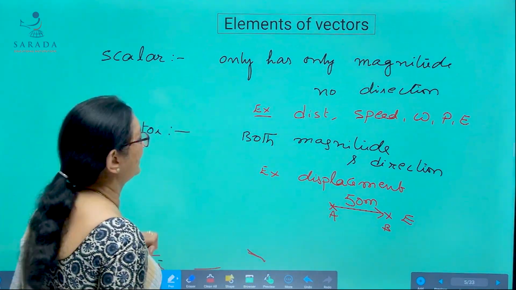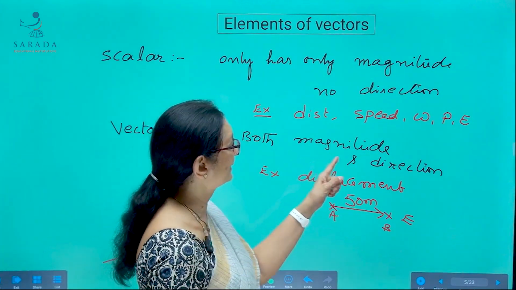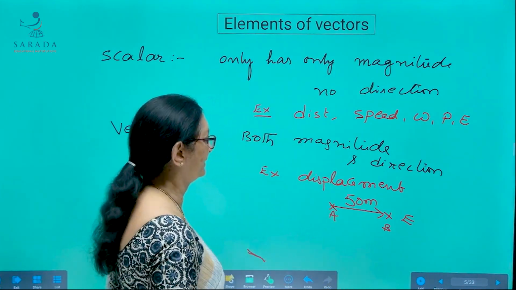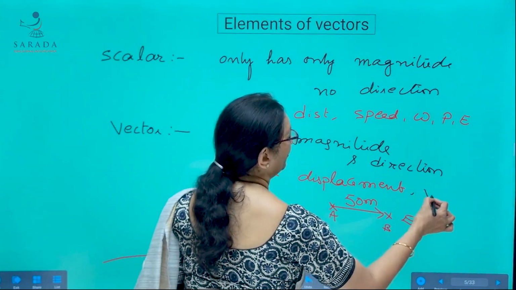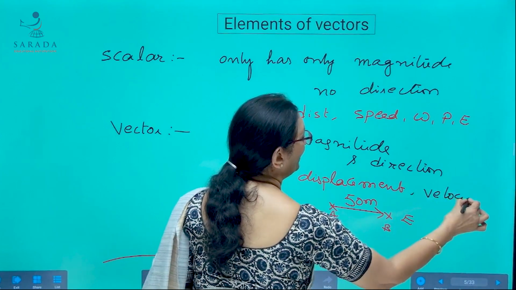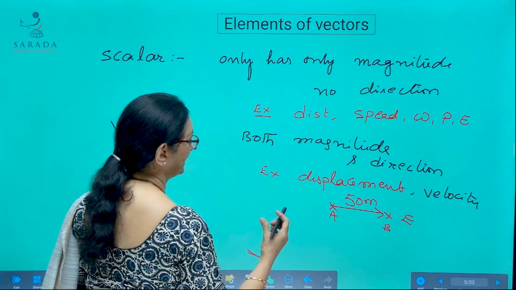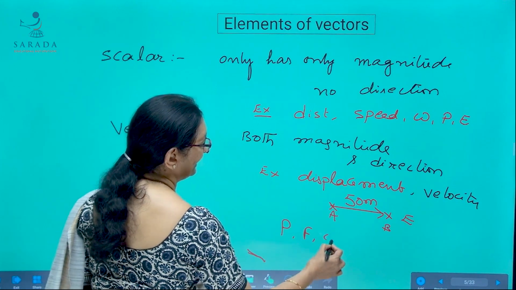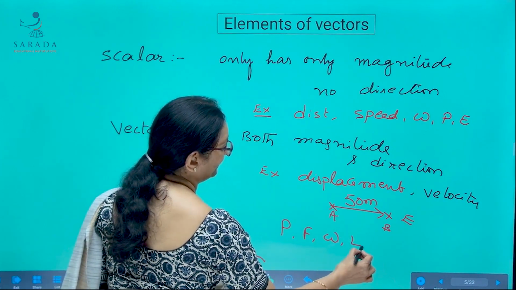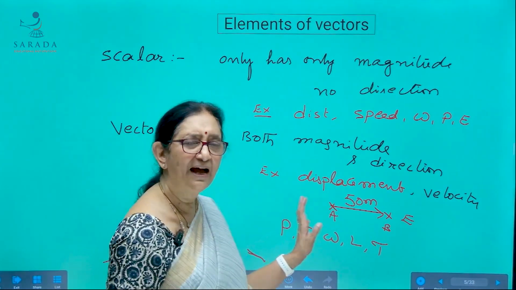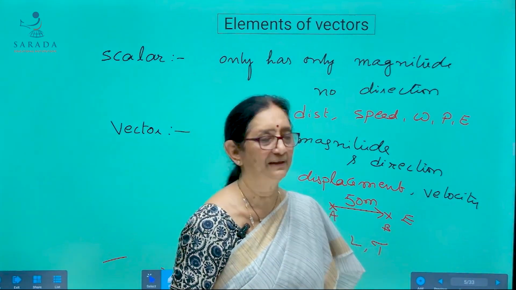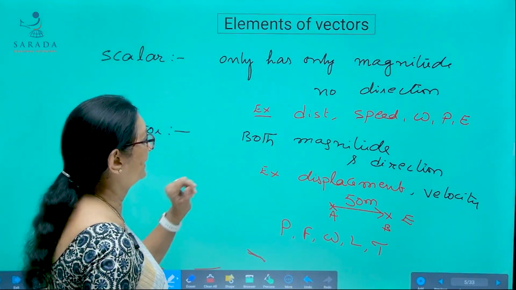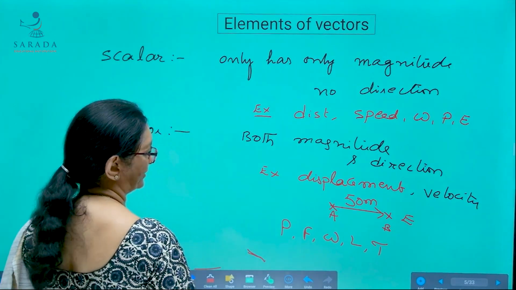So a physical quantity which has both magnitude and direction is a vector quantity. Displacement, velocity, momentum, which we represent with the letter P, force, angular velocity, angular momentum, torque, are some examples of vector quantities. So a vector has both magnitude and direction.